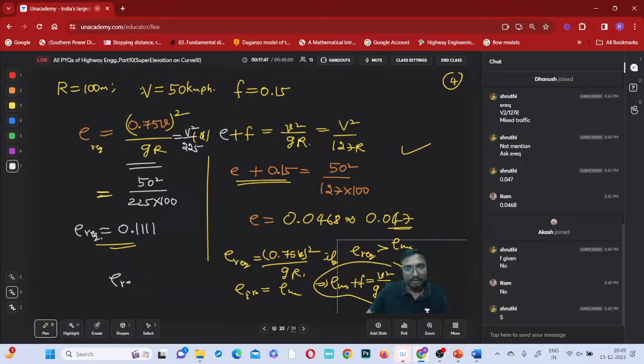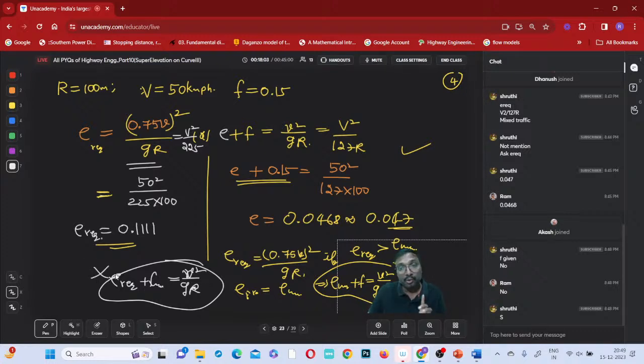e required plus f maximum equals v square by gR. Did IRC mention any such kind of procedure? No, that is wrong. They have to give it clearly in the question, right? That is not given in the question clearly. Okay, understood why I am stressing this point?